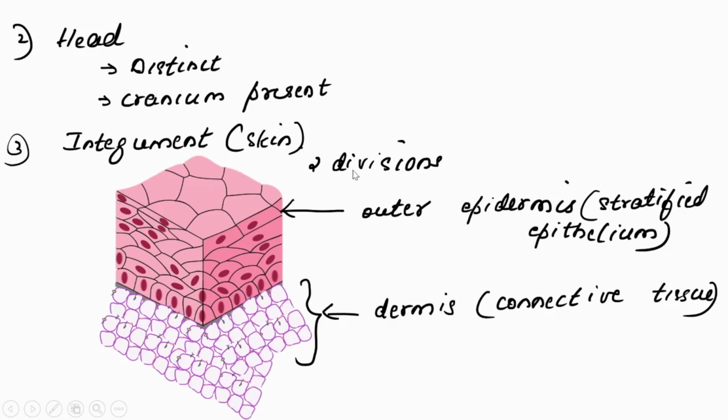Then regarding the integument, meaning skin. Skin consists of two parts. An outer epidermis. The outer epidermis is composed of stratified epithelium. Stratified epithelium means it consists of multi-layered cells. That type of epithelium is called stratified. And below that is another layer called dermis. It is composed of connective tissue.